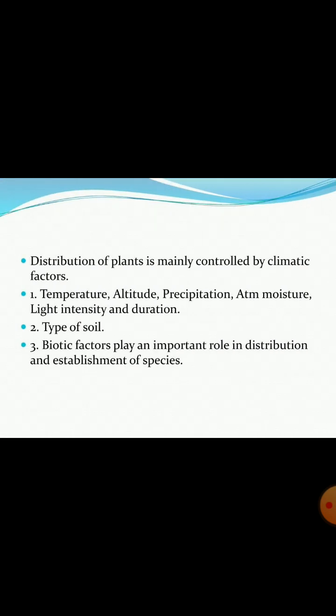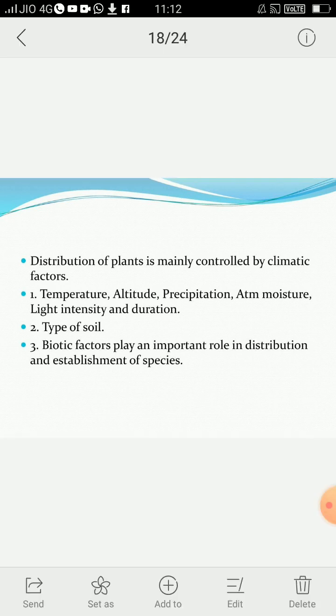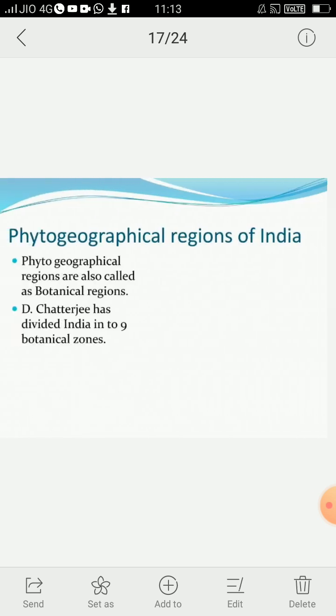The distribution of plants is mainly controlled by climatic factors, that is temperature, altitude, precipitation, atmospheric moisture, light intensity and their duration. The second one, the type of soil, also controls the distribution of plants. And biotic factors also control distribution and establishment of species.